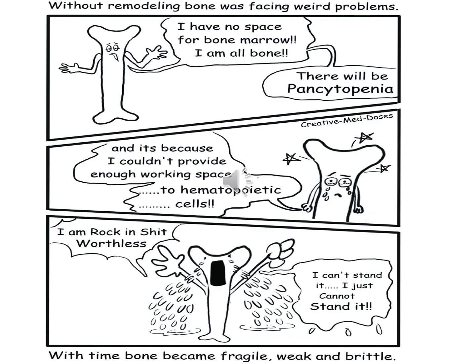The most common problem faced in marble bone disease, or osteopetrosis, is that the bones become so hard that the marrow cavity is not even there. They have no space for the bone marrow cavity, and if there is no bone marrow cavity, hemopoiesis is not going to take place. There is going to be depressed blood cell formation, causing anemia and loss of white blood cells. This is known as pancytopenia. There is going to be a decrease in the number of blood cells.